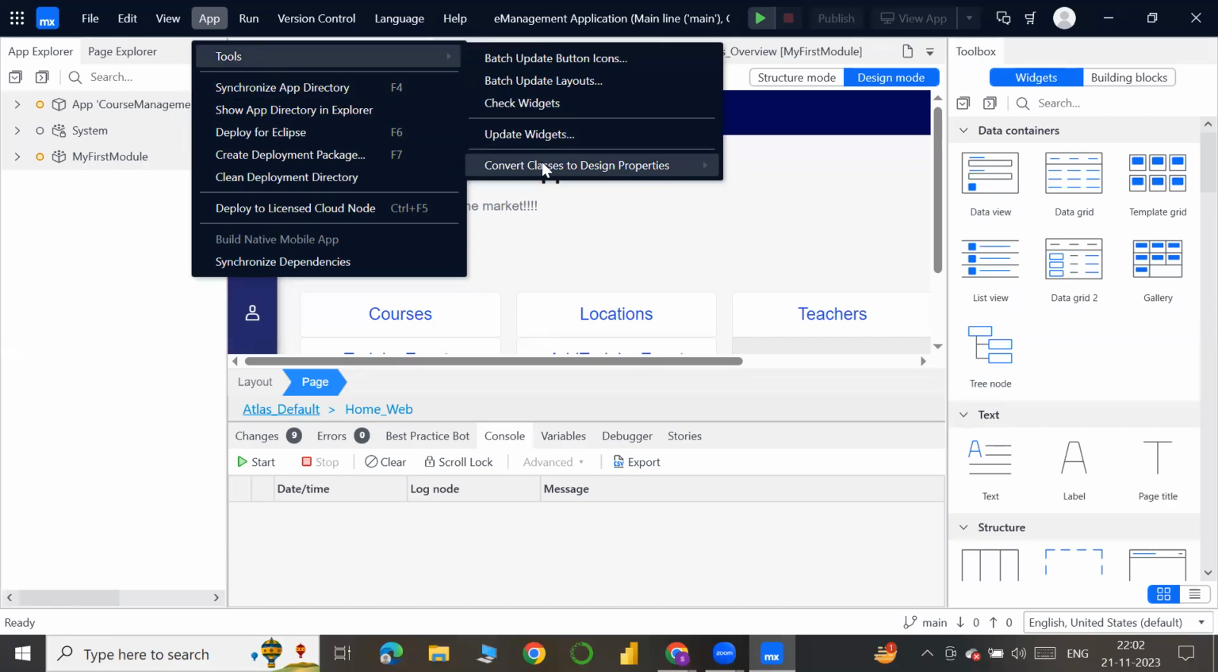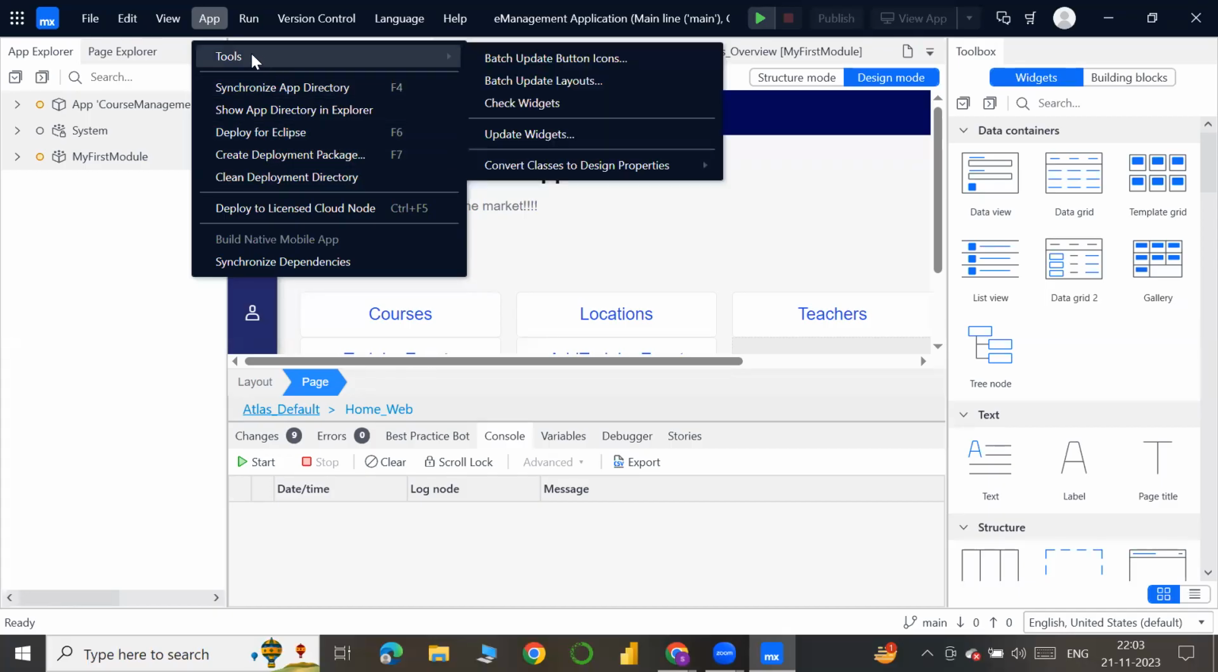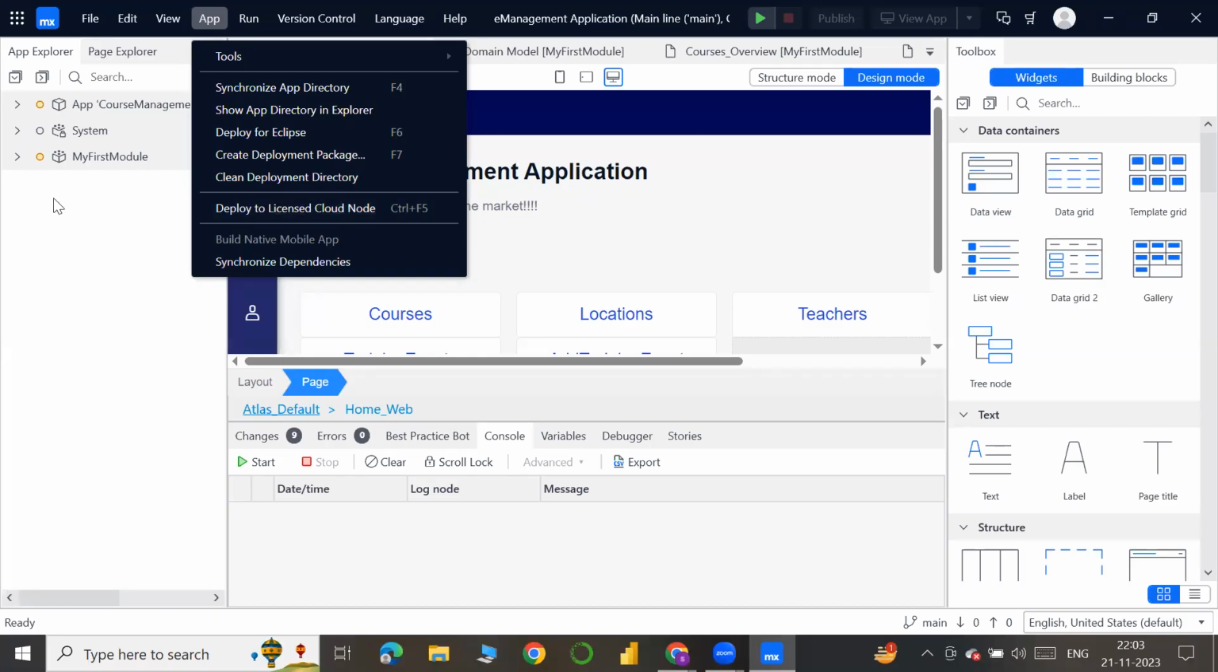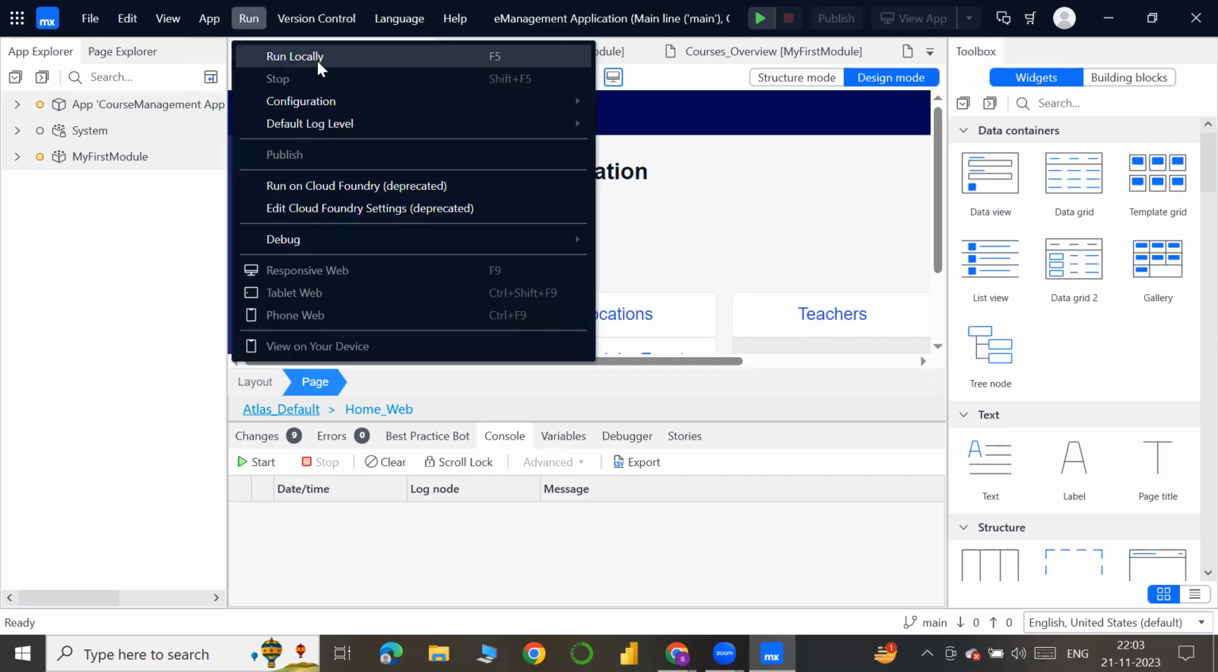Here we have tools like update widgets, check widgets. If there is an update in a package which we have imported, we can update it using this. This will come up while working. And after this is an option to run our app locally. Before publishing our app to the cloud or some other external place, we can run our app locally and see how the interface looks in the browser. I will show you that after running the app.